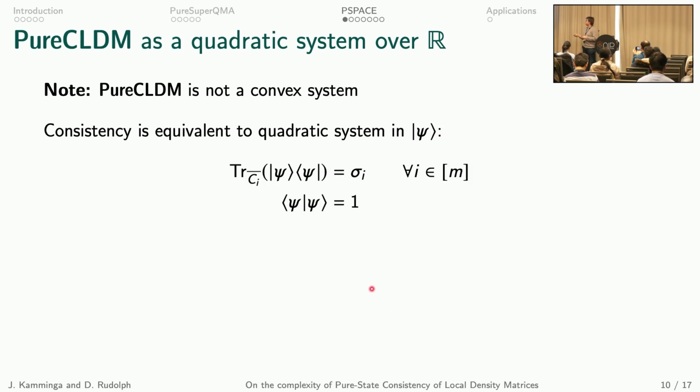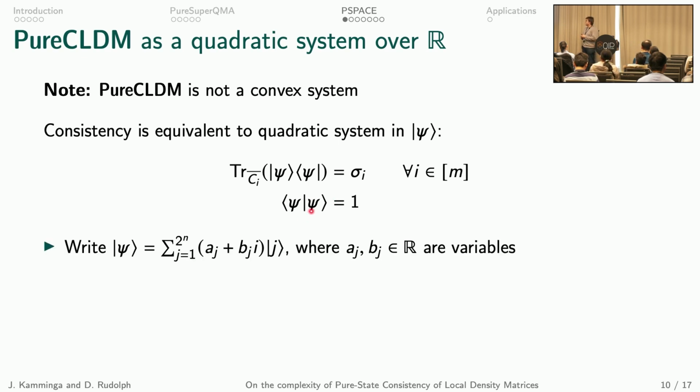So we have the partial trace of psi is sigma i, and sigma i are the reduced density matrices that we are getting as input. And we also have a normal unit vector constraint. And note that we write psi with separate variables for the real and imaginary parts, so that the complex conjugate is just a linear expression in our variables.